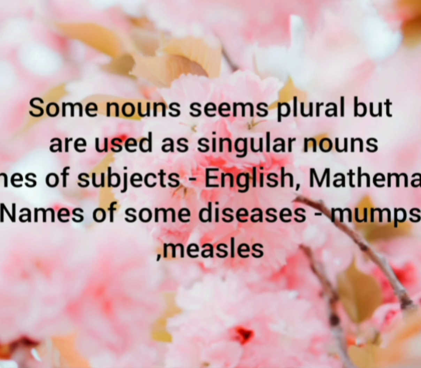Some nouns seem plural but are used as singular nouns. Some nouns feel like plural nouns, but actually they are used as singular nouns. For example, names of subjects, English, mathematics, etc. we can use as singular nouns. Names of some diseases like mumps, measles, etc. we can consider as singular nouns. These nouns are seen as plural, but they are actually singular nouns. For example, subjects and diseases.